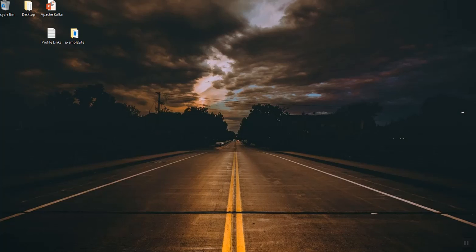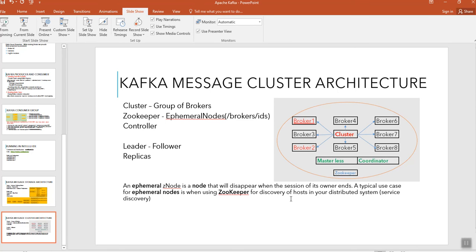As a part of this video, we're going to see about Kafka cluster architectures. So basically, what is a cluster? As I already told you, a cluster is nothing but a group of brokers, and this group of brokers works together to share the workload, and this is how Apache Kafka becomes a distributed